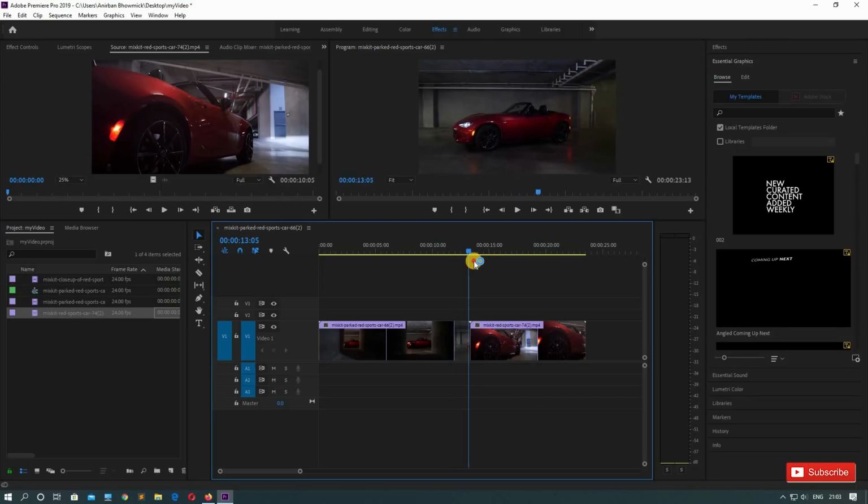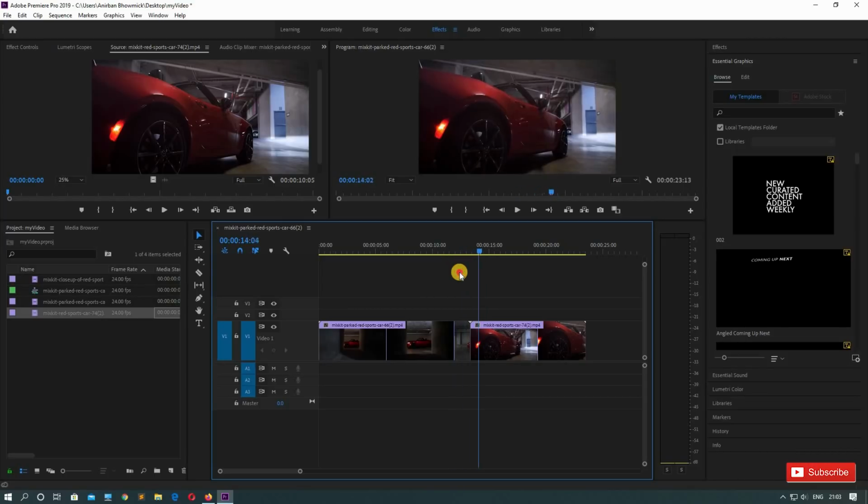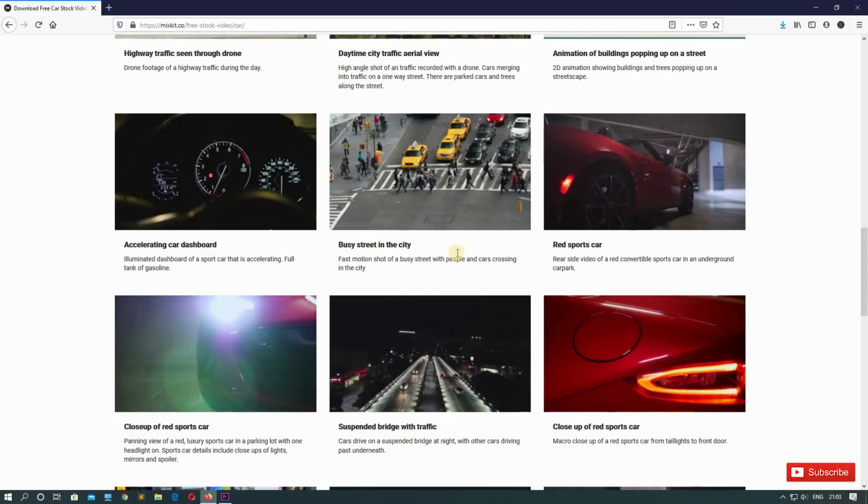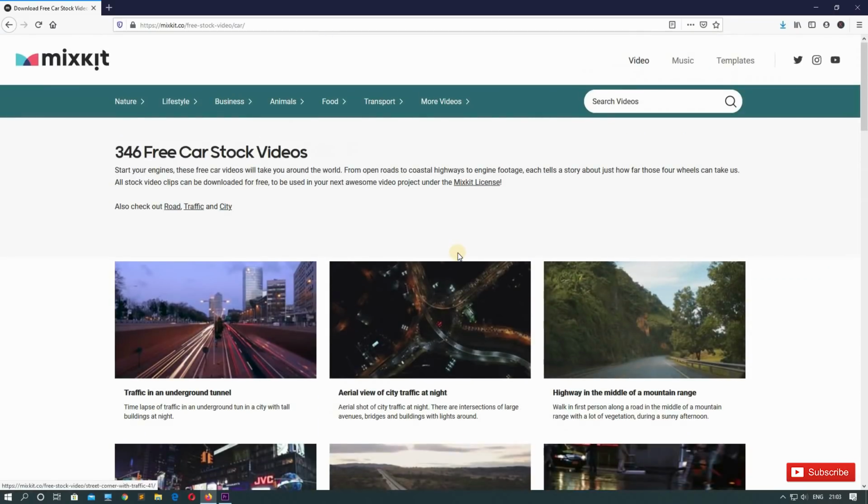So what we need to do, we need to put some transitions in between here. Okay, so that it doesn't look like this, it looks a bit better by the use of a little transition in between. So let's go to our website and scroll to the very top, and here you can see we have another section called templates.